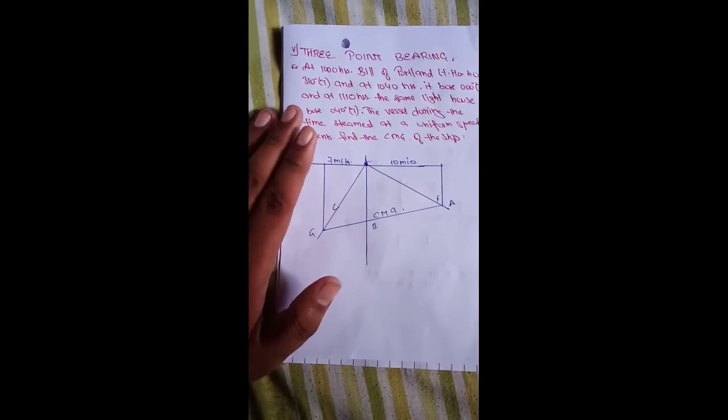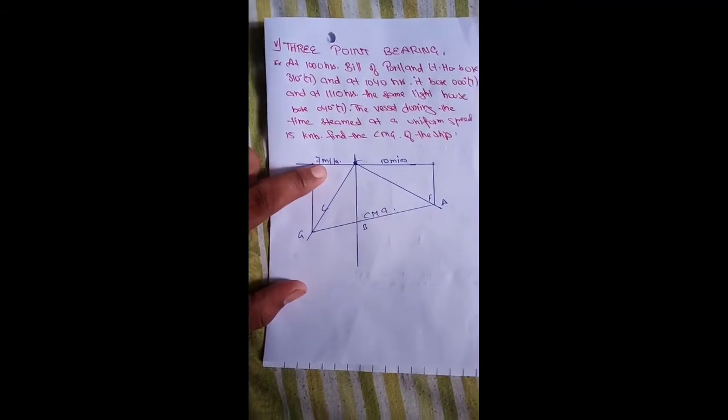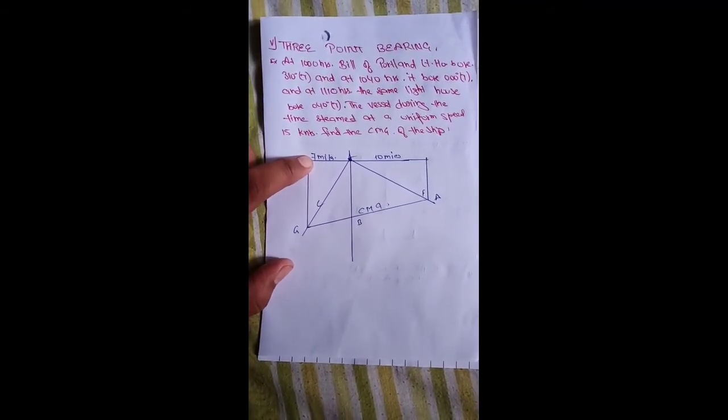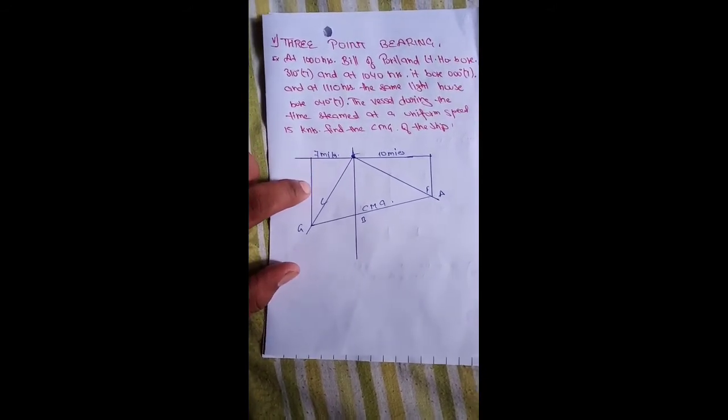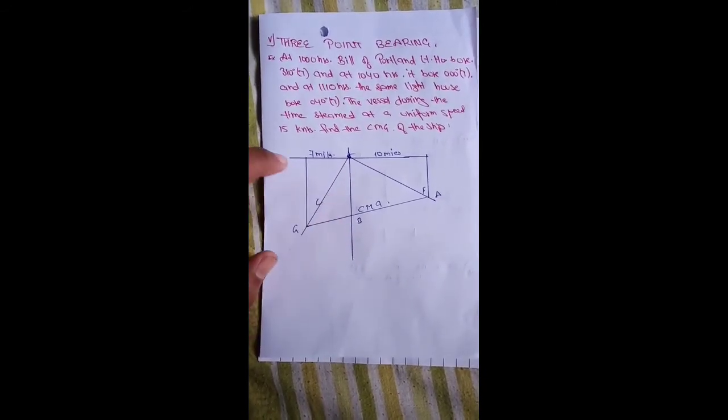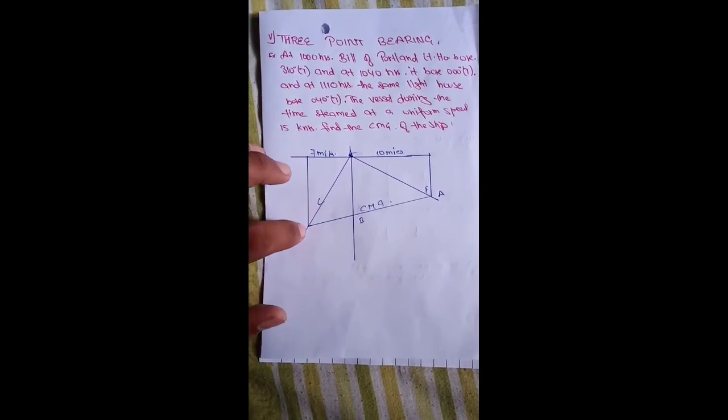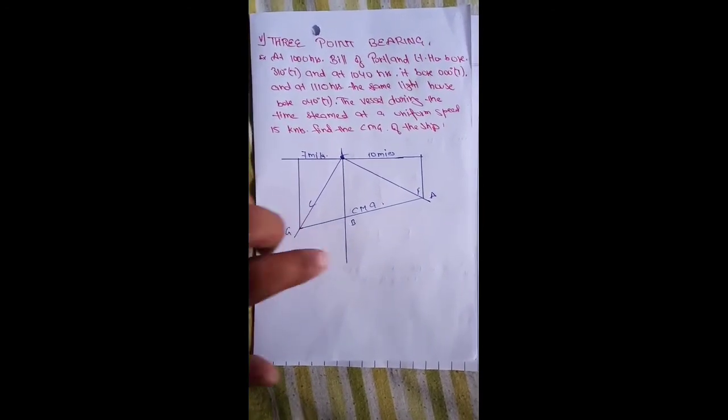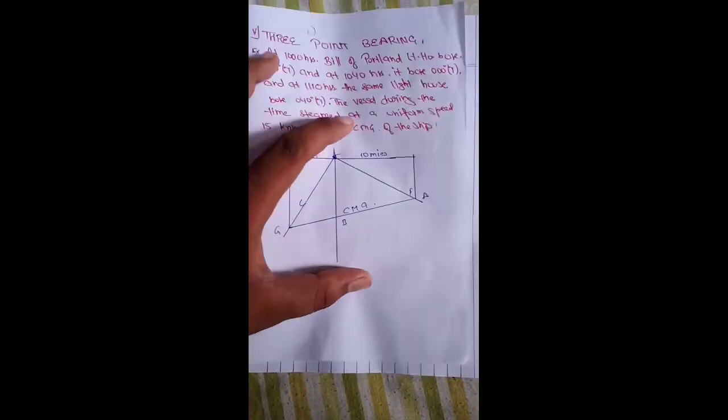Now, from where I have cut the 7 miles position, I will draw a line downwards which is parallel to the BC.